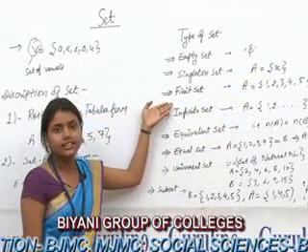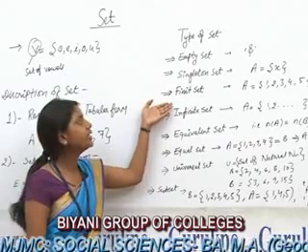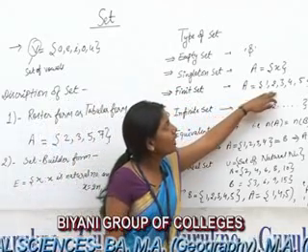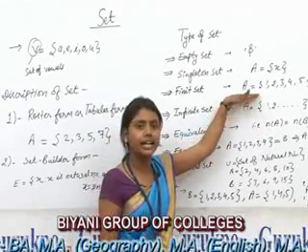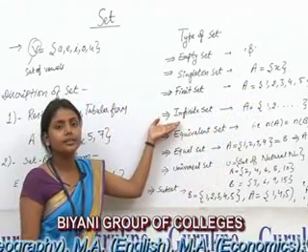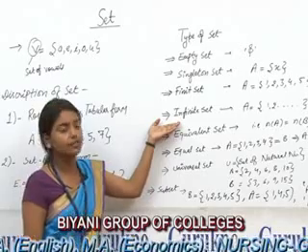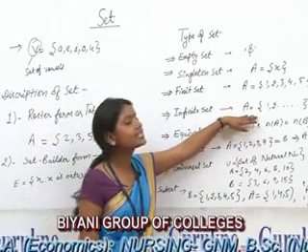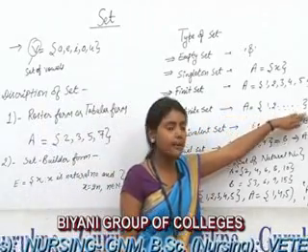Next is the finite set. A set is said to be finite if its elements are countable. For example, A is the set {1, 2, 3, 4, 5}, and it is countable, that means A is a finite set. Next is the infinite set. That means if a set is not finite, it is called an infinite set. For example, A is an infinite set because the last term of A is not defined.